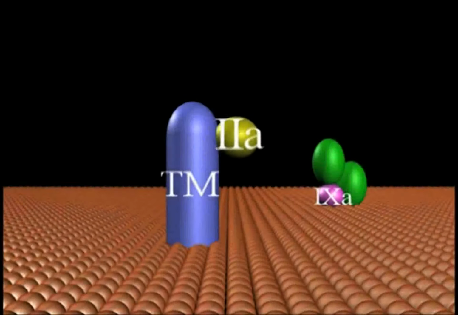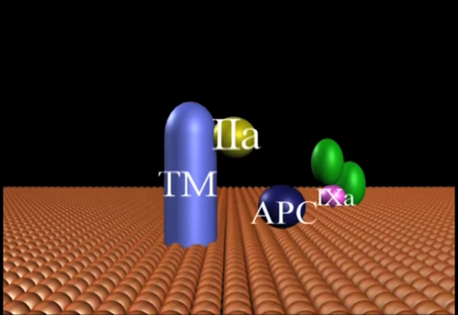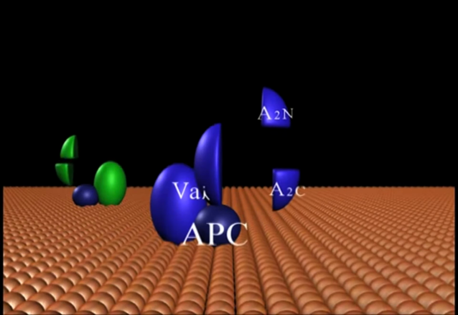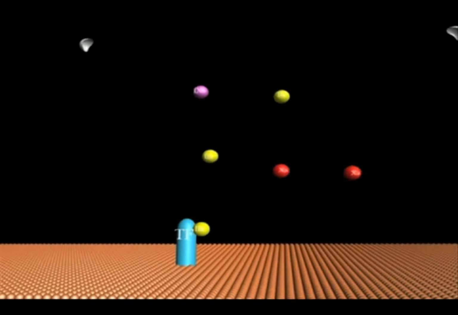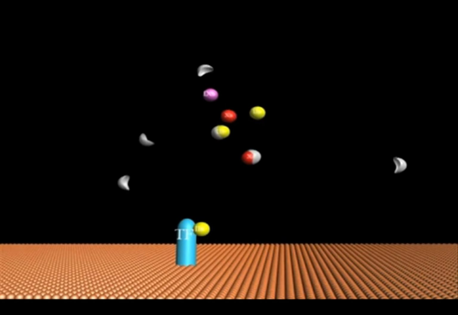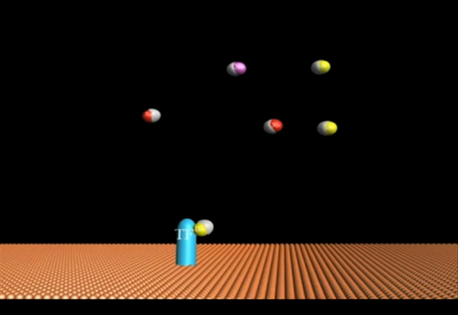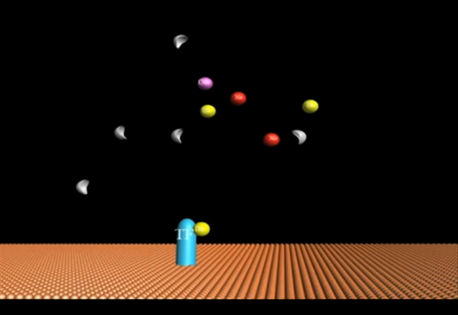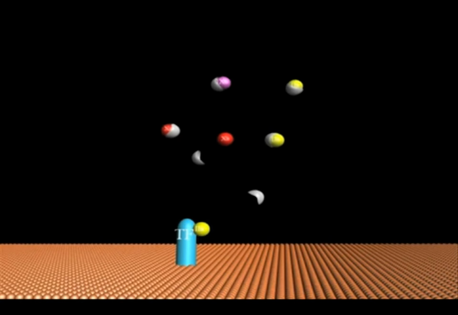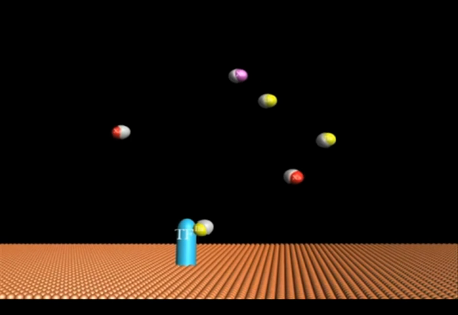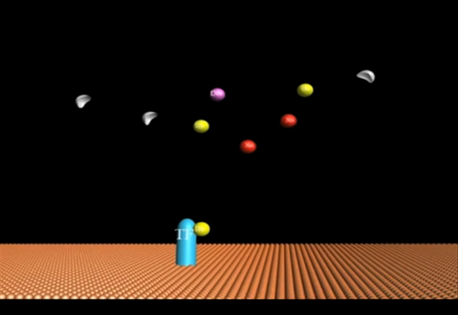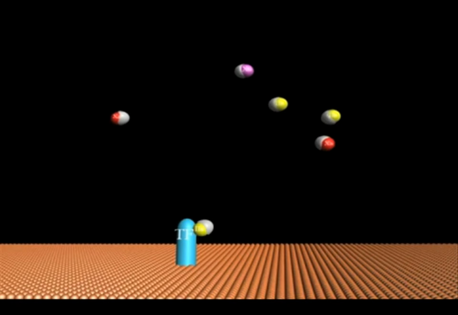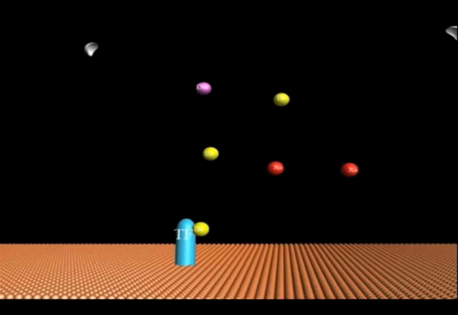The resulting complex, TM-2A, activates protein C to APC, which in turn downregulates any intrinsic factor 10A, 8A, 9A. The free serine proteases, 2A, 9A, 10A, of the coagulation system in the plasma environment are rapidly inhibited by the surplus of antithrombin, AT, molecules. This reaction is significantly accelerated by the interaction of antithrombin with heparan sulfate proteoglycans, HSP, presented constitutively on the surface of the vascular endothelial cells.